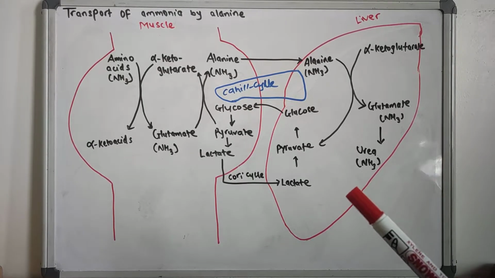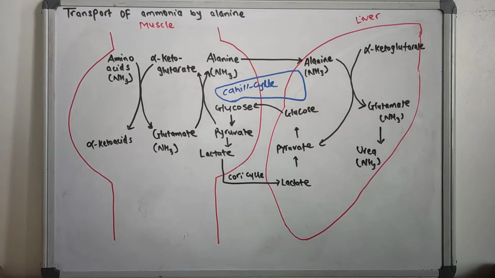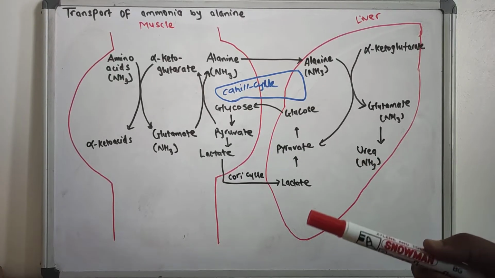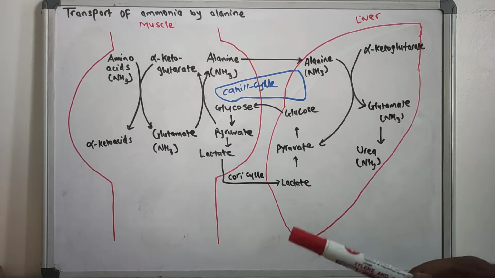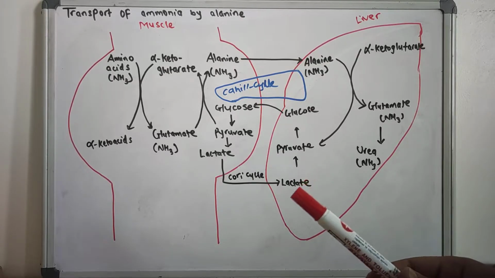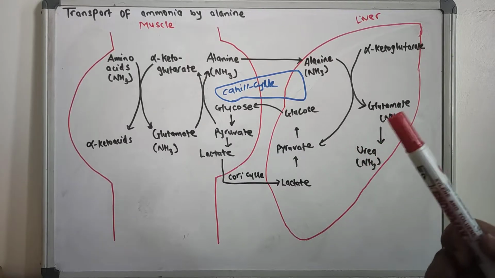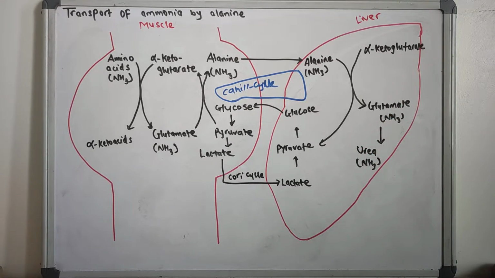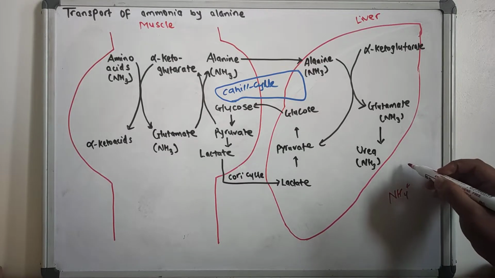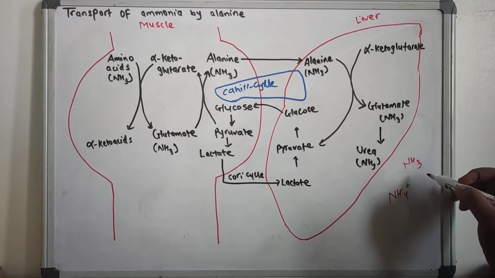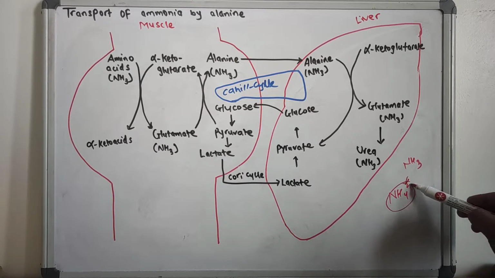So today we are going to read about the transport of ammonia by alanine. Ammonia is constantly being liberated in the metabolism of amino acids mostly, and other various nitrogenous compounds. At physiological pH, you should know that ammonia exists in the ammonium form, that means NH4+. NH3 is ammonia, and at physiological pH, the ammonia is present in the ammonium form.